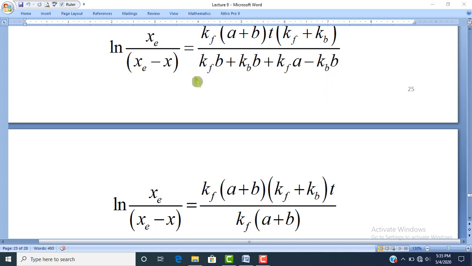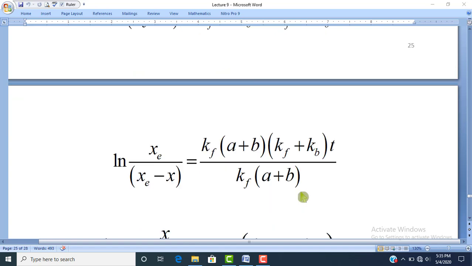So the remaining amount will be kf·b plus kf·a. And if we take the common term kf, it will be represented as kf into (a plus b). So this equation can be written as ln(xe/(xe − x)) equal to kf into (a plus b) into (kf plus kb) into t divided by kf into (a plus b).